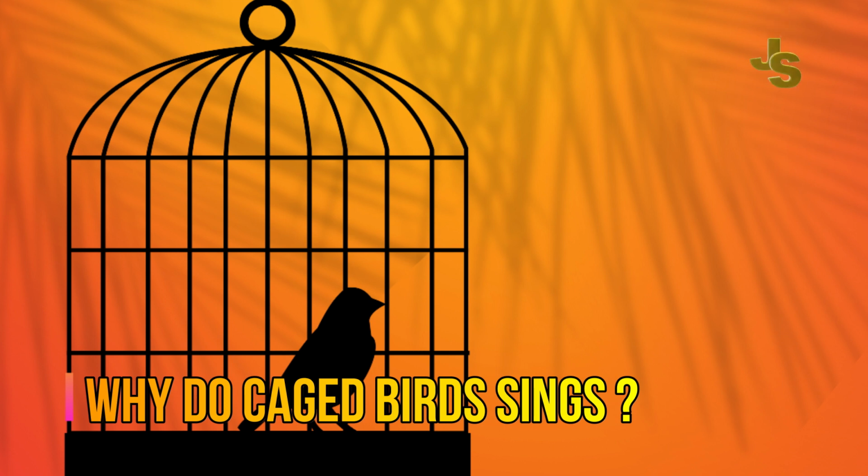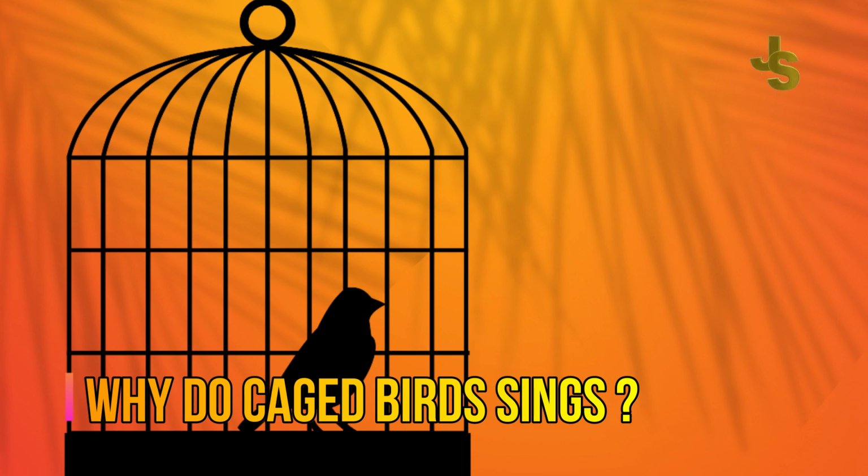Okay, so I'm going to start a poem, Why Do Cage Birds Sing, which is written by Maya Angelou. Now let me tell you the central idea of the poem. This poem is about a comparison between a free bird and a caged bird. A free bird is free from every boundary. It can fly here and there in the sky. The sky has no limits for her.